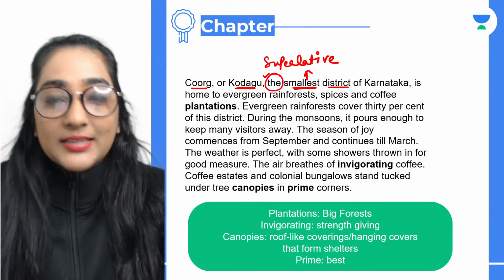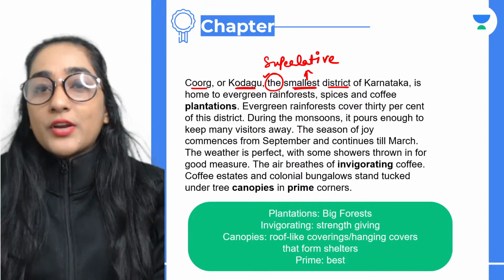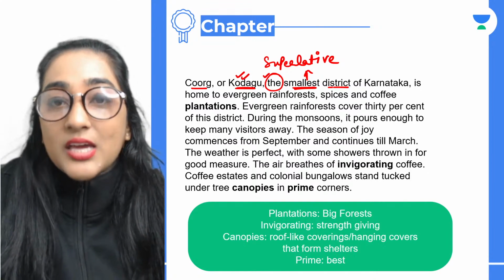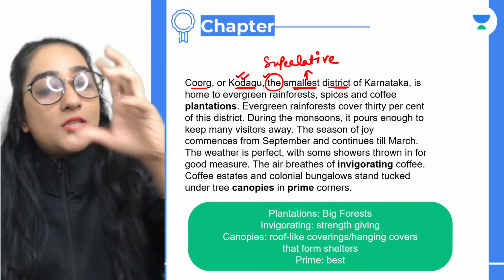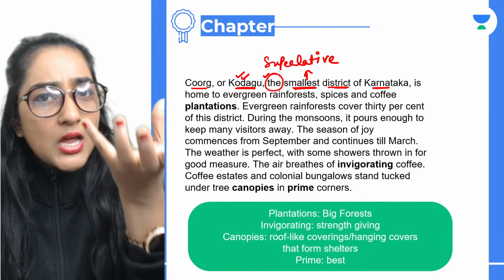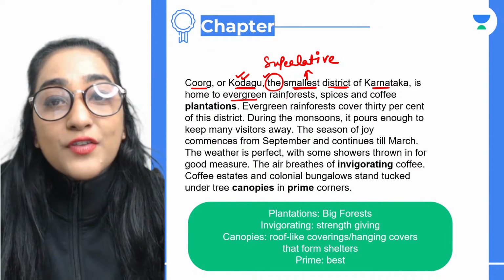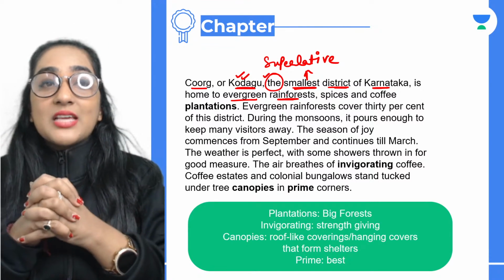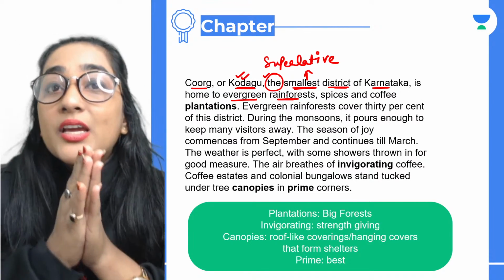All right, great guys. Okay, so Kodagu, just remember the spelling. It's important. Kodagu. It's the smallest district. This is a small town of Karnataka. That means a small town. It is home to evergreen rainforest. What does that mean? Home to evergreen rainforest means so lush green, only green rainforest.